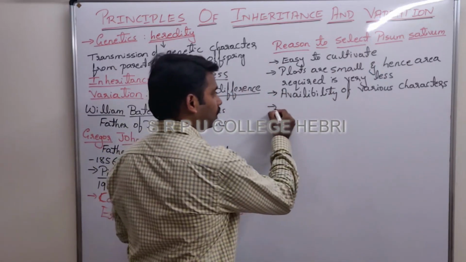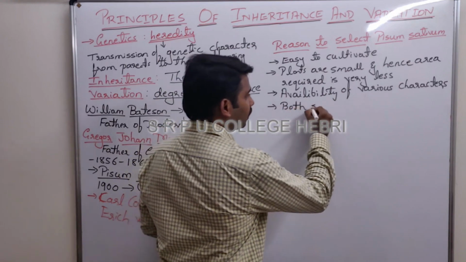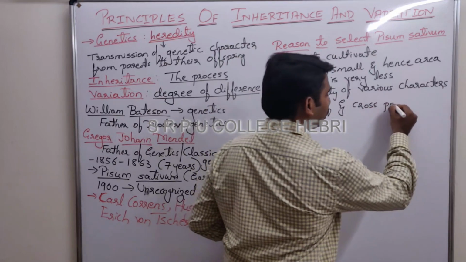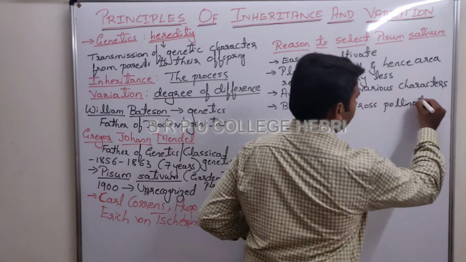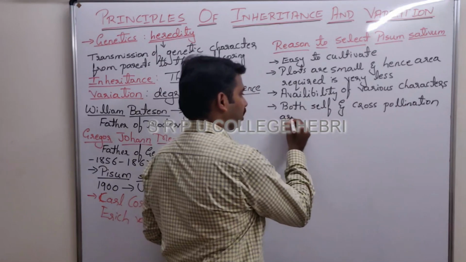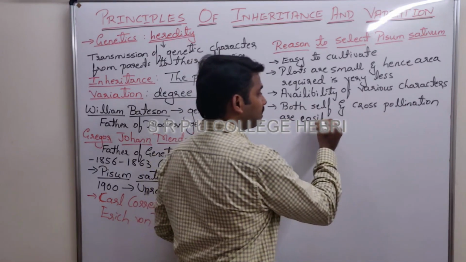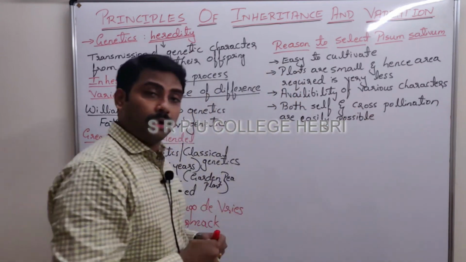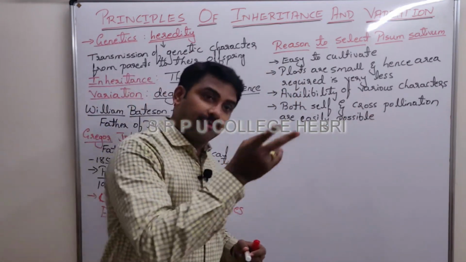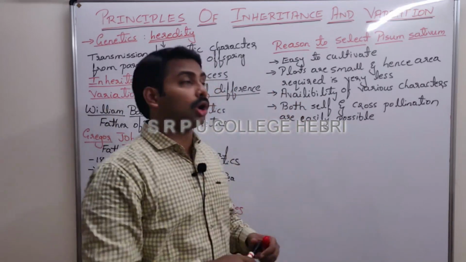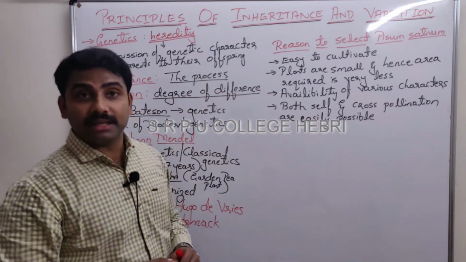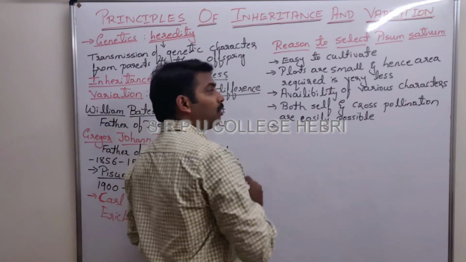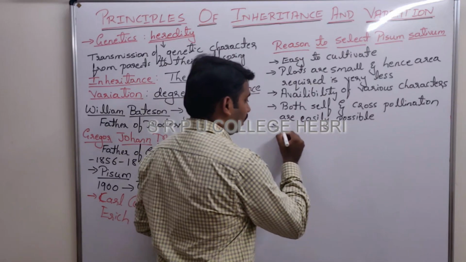Pisum sativum. Both self and cross pollination are easily possible. So what is another reason? You can do it very easily, self pollination as well as cross pollination. That is another reason why he selected which one? The Pisum sativum.